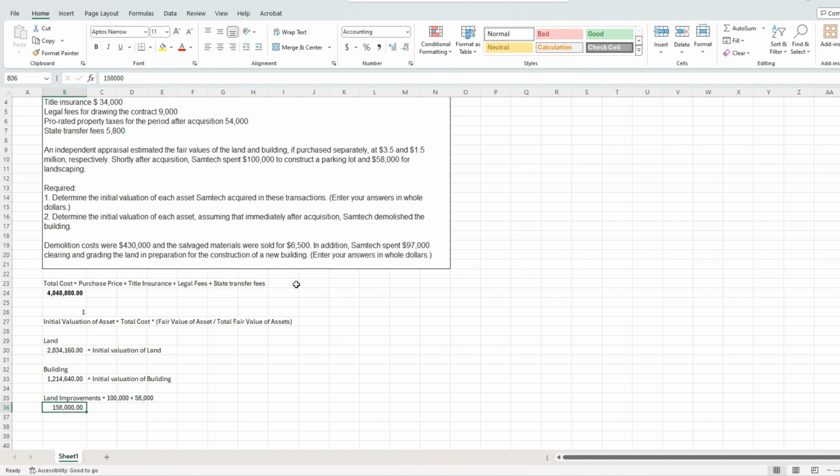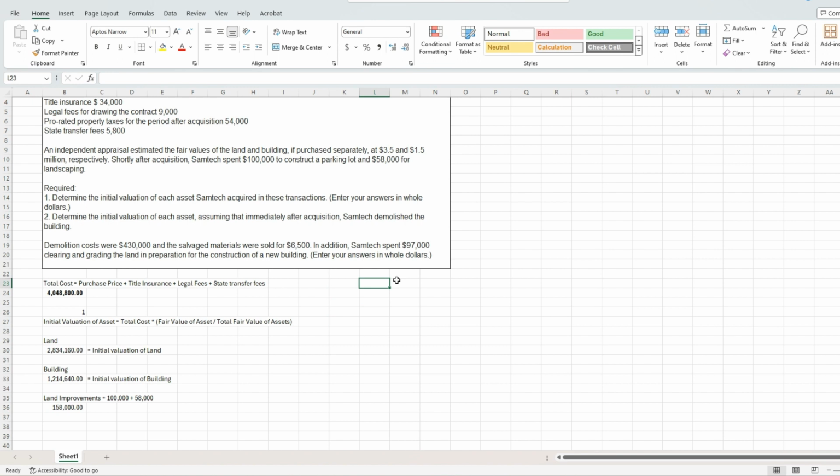So let's look at number two. Number two says, determine the initial valuation of each asset, assuming that immediately after acquisition, Samtech demolished the building. Okay? So now in order to find that, we have a little bit of a change here.